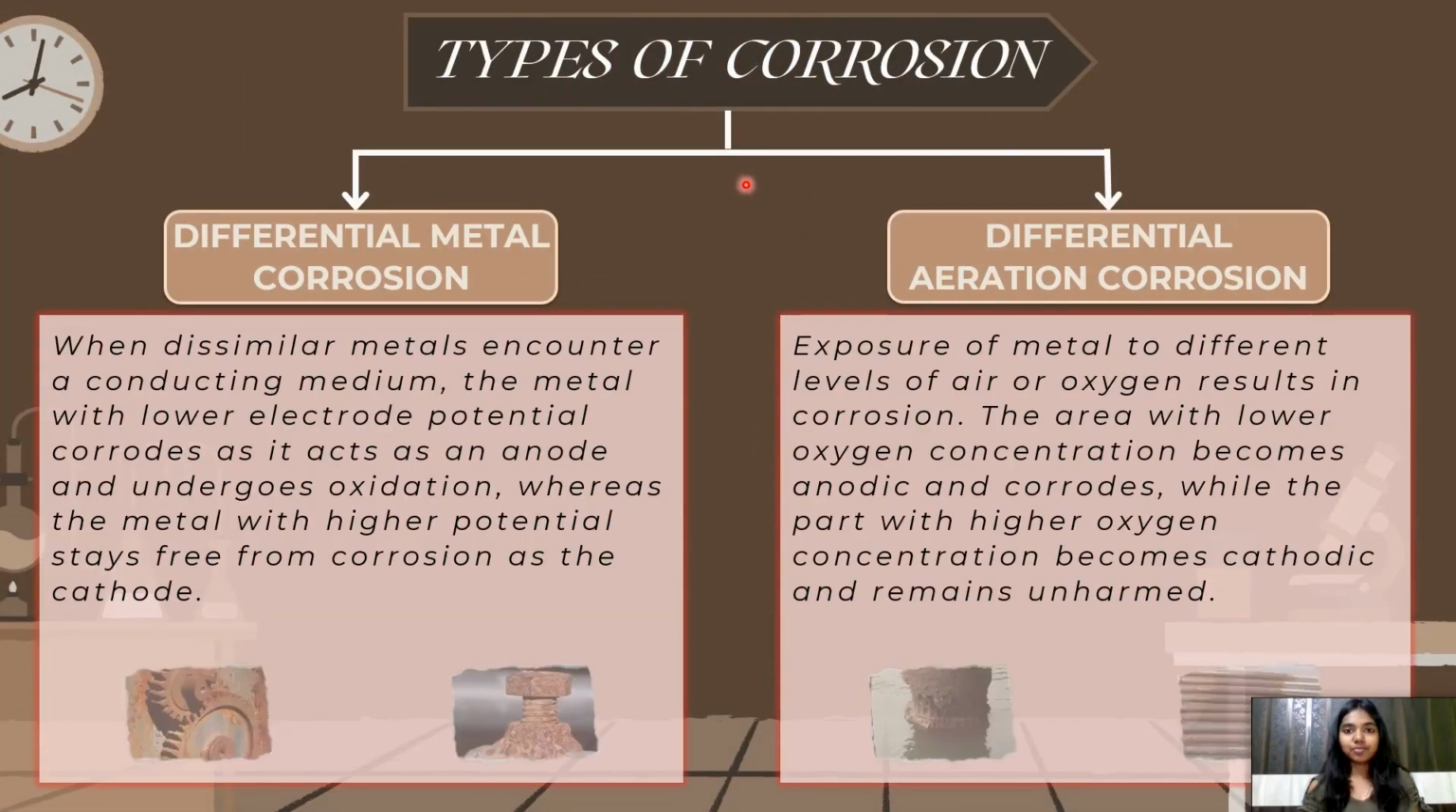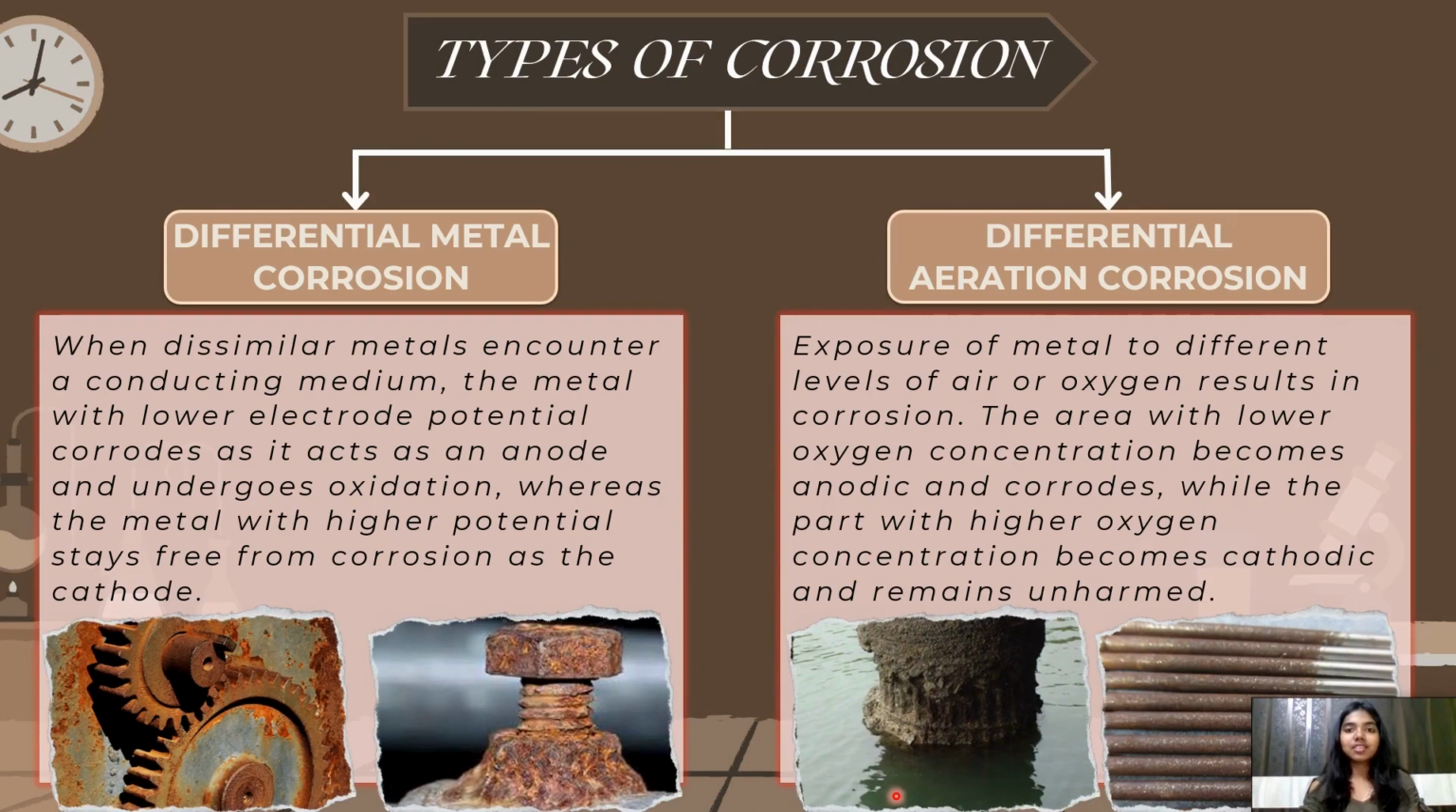Types of corrosion. First, differential metal corrosion. When two dissimilar metals are in contact with each other and exposed to a corrosive conducting medium, the metal with lower electrode potential acts as an anode, undergoes oxidation, and gets corroded. Metal with higher electrode potential acts as the cathode, undergoes reduction, and is unaffected by corrosion. This type of corrosion is also known as galvanic corrosion.